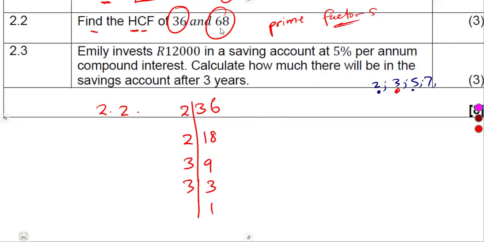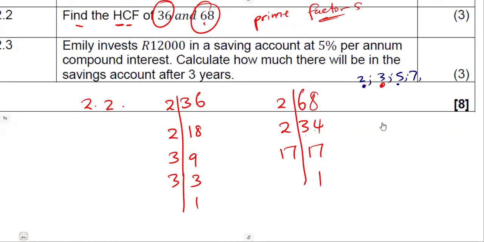We move on to 68. Do the same thing. Divide, start by 2. 68 divided by 2, it's going to be 34. 34, 2 again, 34 divided by 2, which is 17. It's going to be 1 and 17 there. All right. Then 17 is a prime number. There is no number that you can use there. We cannot have any prime number, so it's just going to be like this.